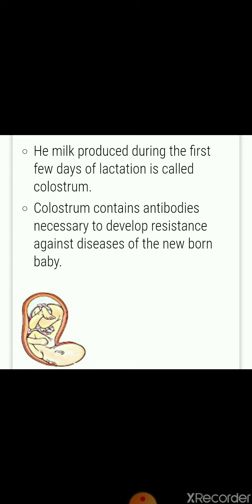It contains antibodies which provide resistance against many diseases to the newborn baby. So the first milk that is produced at the time of childbirth is very important. It should be given to the newborn child because colostrum contains many antibodies.